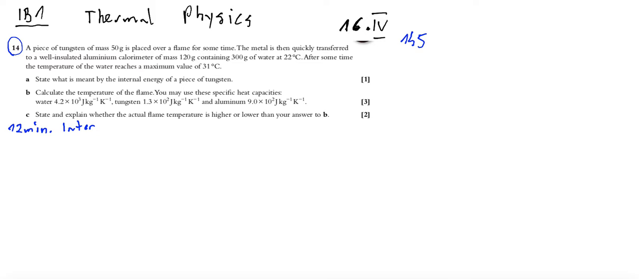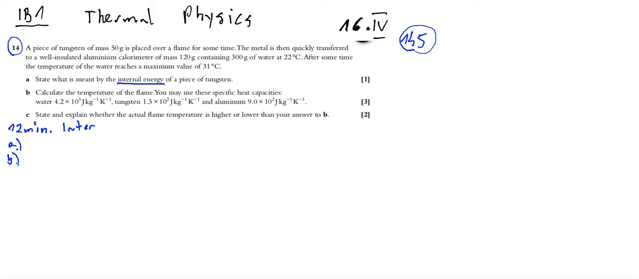Exercise number 14, page number 145, Tsokos. A piece of tungsten of mass 50 grams is placed over a flame for some time. The metal is then quickly transferred to a well-insulated aluminum calorimeter of mass 120 grams containing 300 grams of water at 22 degrees Celsius. After some time, the temperature of the water reaches a maximum value of 31 degrees Celsius. A. State what is meant by internal energy of the piece of tungsten. Of course, internal energy is the sum of potential and average kinetic energies of all molecules in this piece of tungsten. B. Calculate the temperature of the flame.